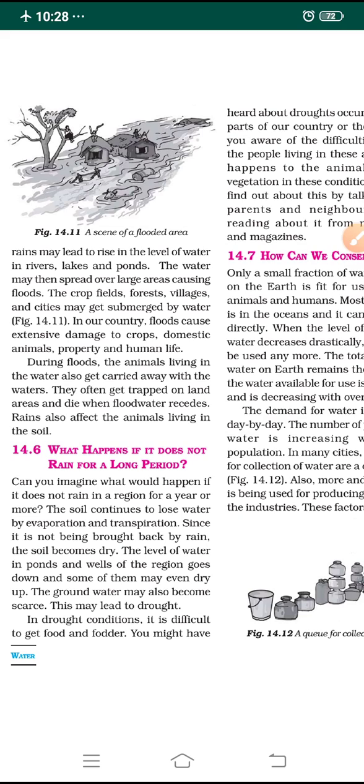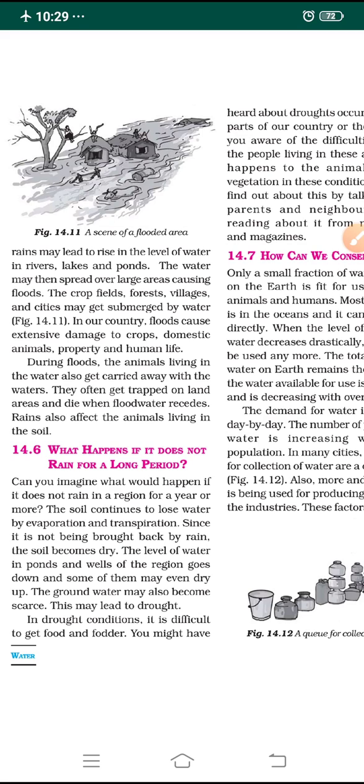The soil continues to lose water by evaporation, right? If there is no rain at all, the evaporation process will be continuous. The soil loses water continuously by evaporation, and even the plants lose water by transpiration. Since the water is not brought back by rain, hail or snow, the soil becomes dry. There is no seepage of water due to rain, so the soil becomes dry.